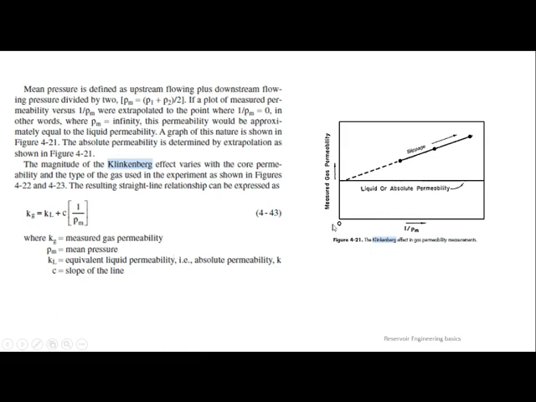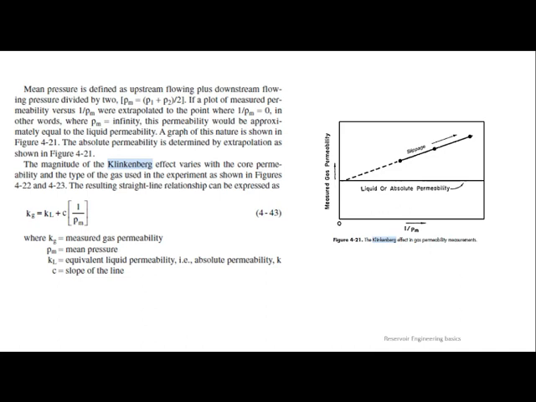You can see here the x-axis is 1 by Pm, and the y-axis is gas permeability, the measured gas permeability. I will tell you everything, but just try to understand what x and y are. Gas permeability, kg, represents the movement of gas.